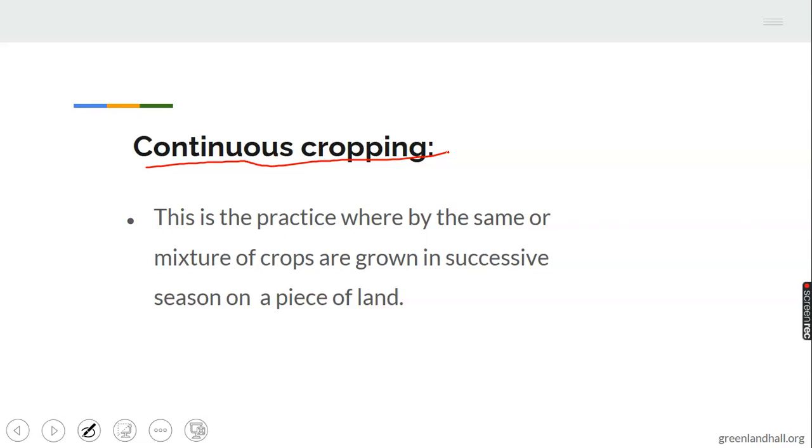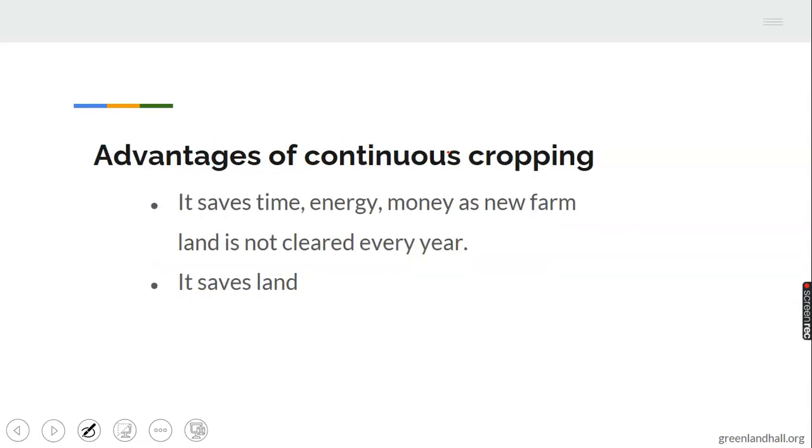Advantages of continuous cropping. 1. It saves time, energy, money, as new farmland is not cleared every year. Yes, new farmland is not cleared every year. That particular land that the farmer cultivated on is what the farmer is using again. So it does not require the farmer clearing the farmland so much, spending money in clearing the farmland. So energy is saved, money is saved as well.